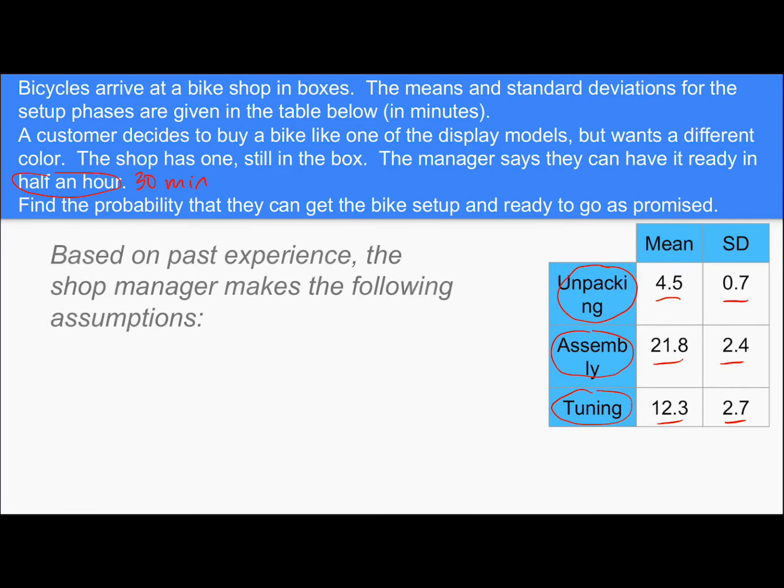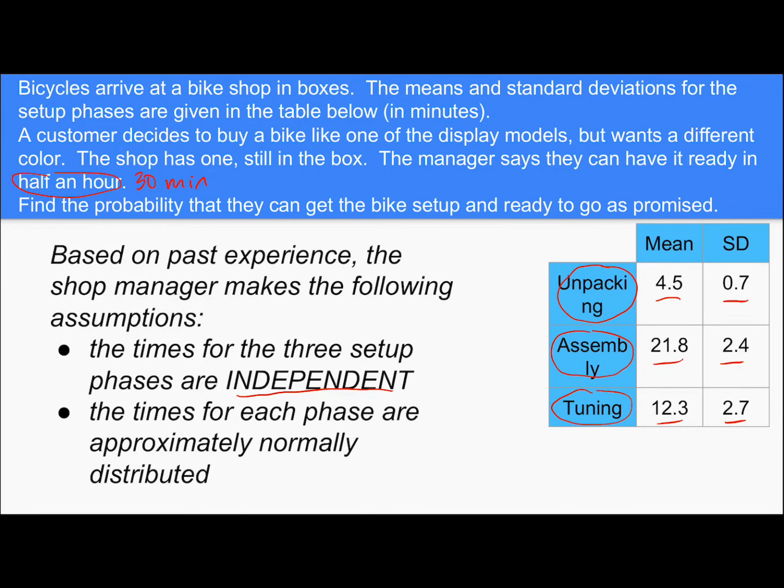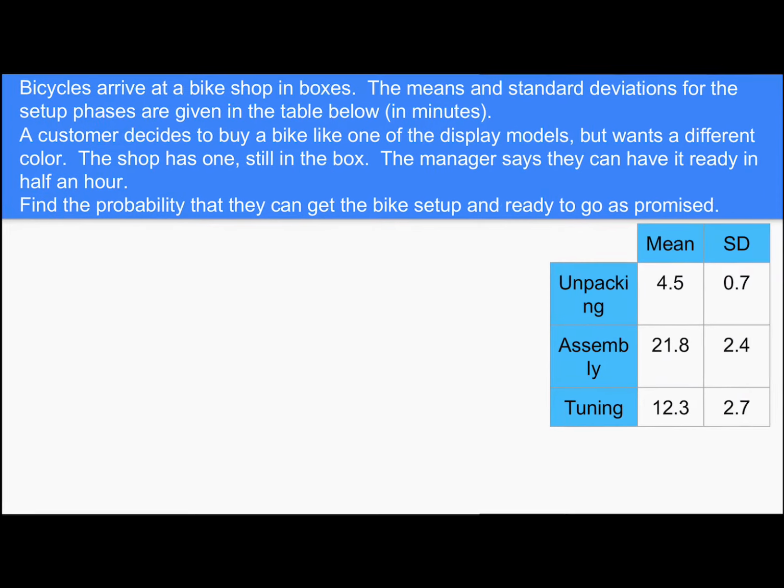And there are a couple of things that we're told. Based on past experience, the shop manager makes the following assumptions. The times for the three setup phases are independent. So this would tell us that it's okay to find the standard deviation of a combined variable, which is likely what we're going to want to do. And then the second thing we're told is that the times for each phase are approximately normally distributed. So that will help us in a moment in finding a probability. And as you probably guessed, we're probably going to use the normal model.